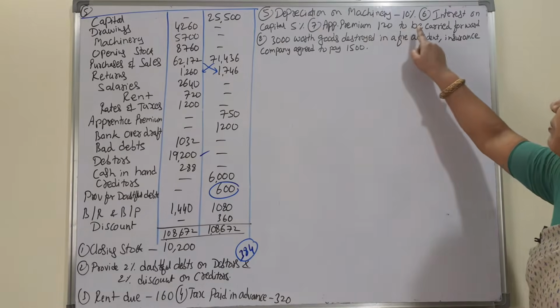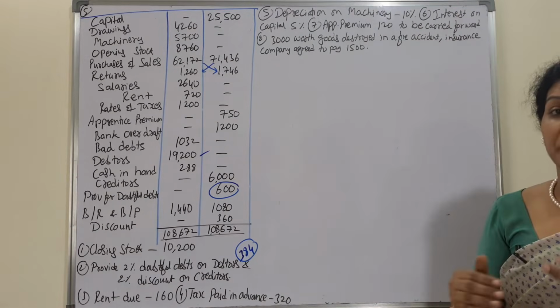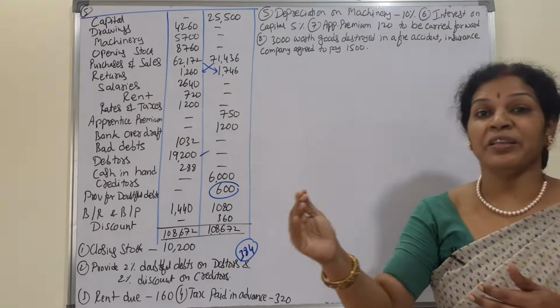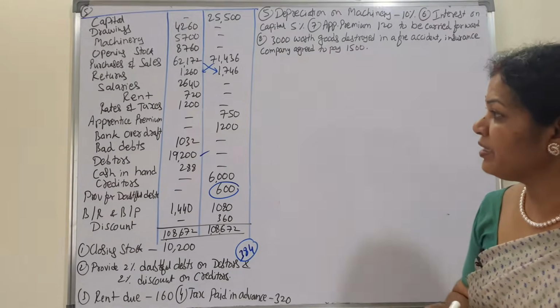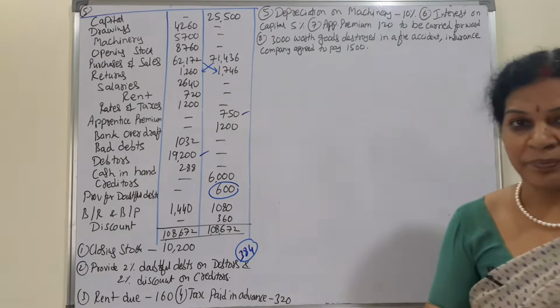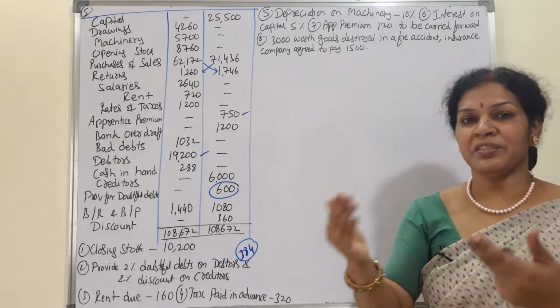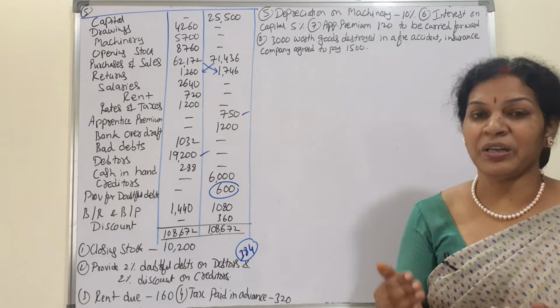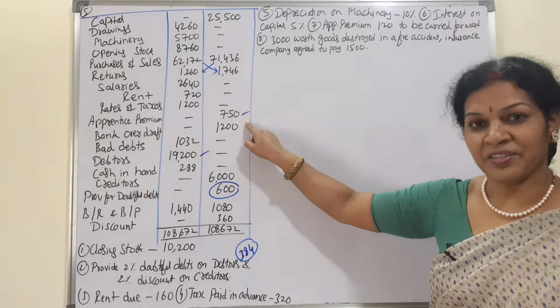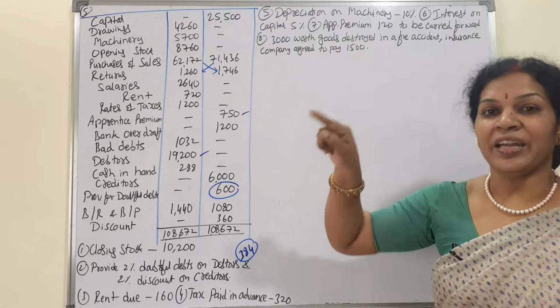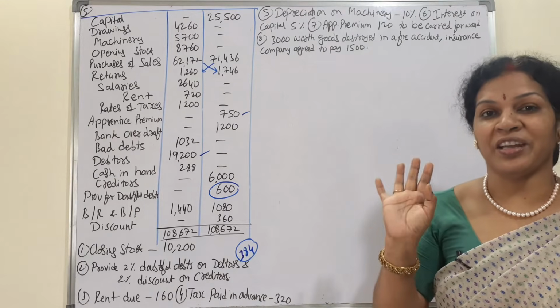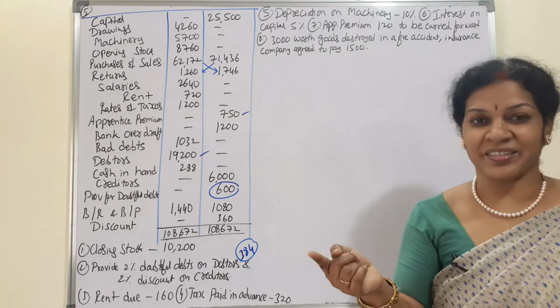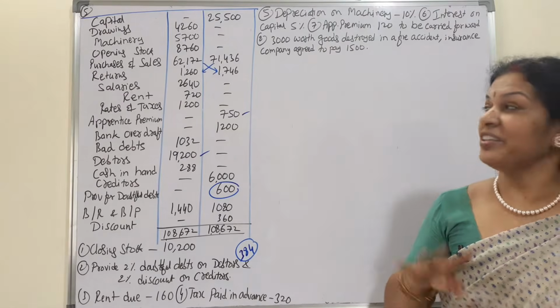Next, apprentice premium 120 is to be carried forward. Carried forward means it is related to the next year. Apprentice premium is an income. Carry forward means it is next year's, meaning received in advance. Received in advance we don't want, so in the P&L account we will deduct it from this, and received in advance is a balance sheet liability. Paid in advance, asset. Received in advance, liability.